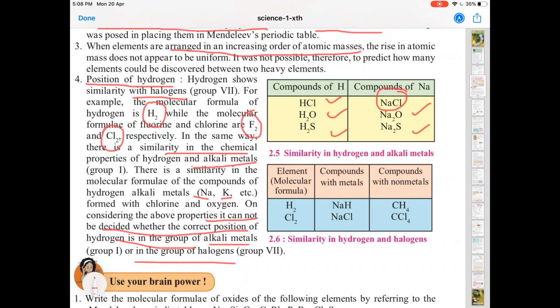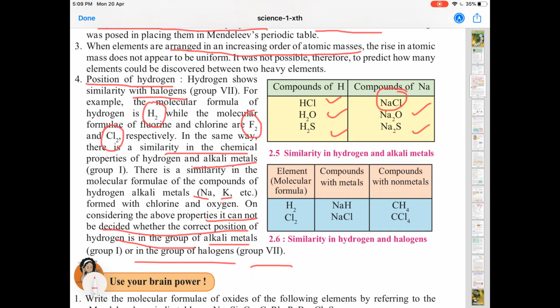Similarly, there is a similarity in the chemical properties of hydrogen and alkali metals. Sodium forms sodium chloride and sodium oxide; similarly, hydrogen also forms hydrogen chloride, water, and hydrogen sulfide. That is why it could not be decided whether hydrogen should be placed with the halogens in group 7 or along with the alkali metals.